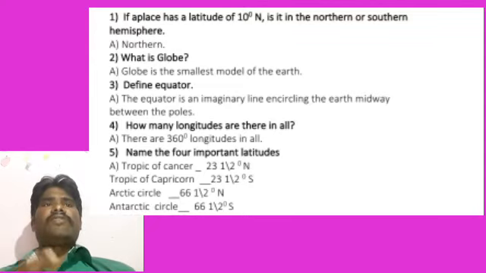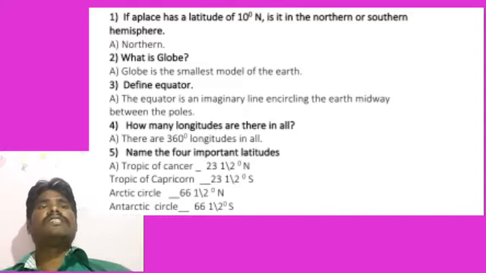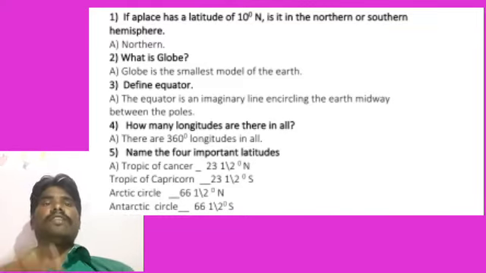Define equator. Next question. What is the definition of the equator? Yes, see on the globe, between the first degrees north and the first degrees south, the line at 0 degrees latitude that is going around, that one we call the equator.